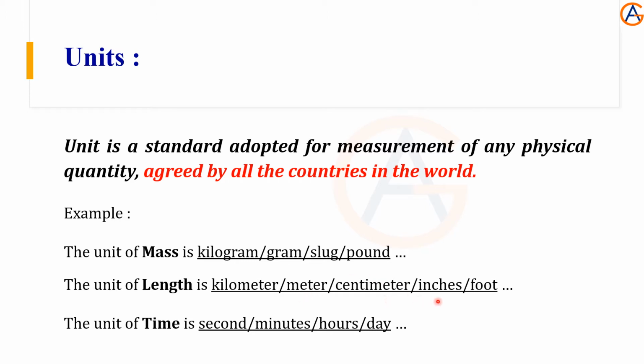Some countries, instead of meters and centimeters, follow inches and feet. Whereas we measure time in seconds or minutes, hours, days, months, years. So these all are called units. Units are used to measure the physical quantities.